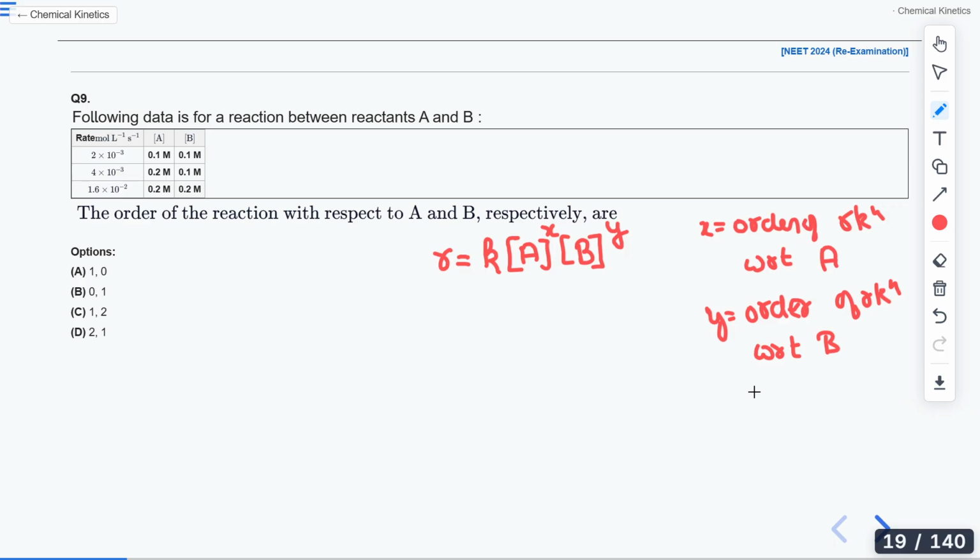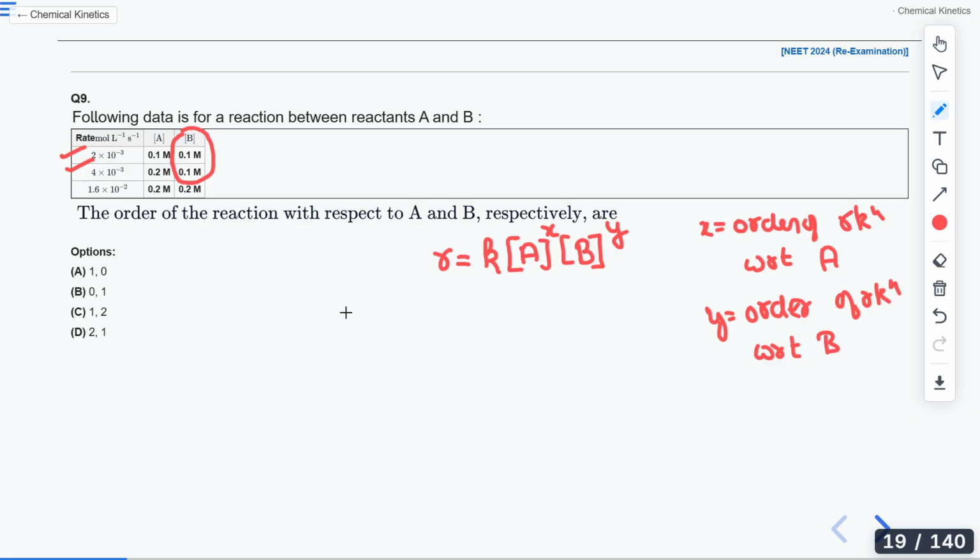Now, you take two equations in which one of the values remains constant. Here you can see that in the first two data sets, the concentration of B remains constant. So I will take these two.